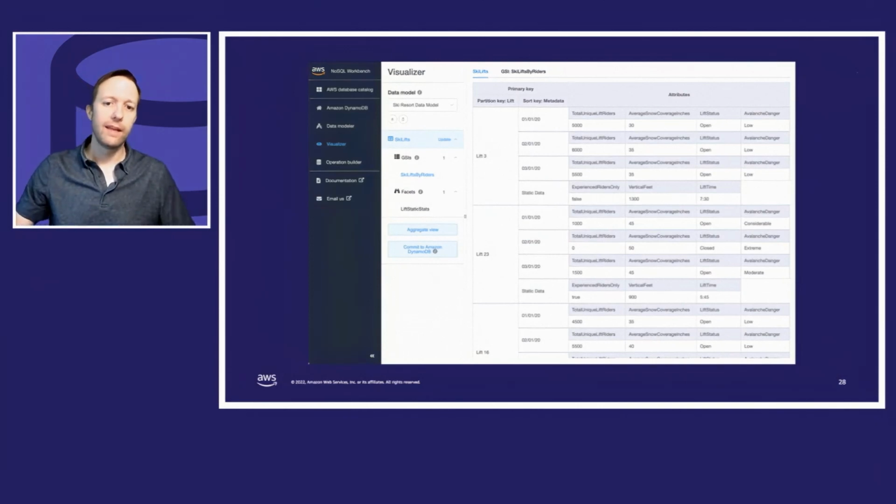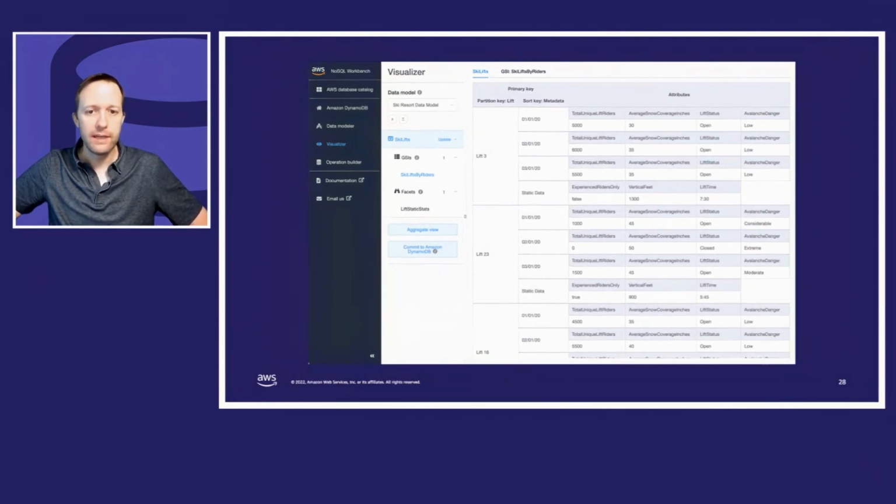This is, well, I like skiing, so I picked this one. You see there's some data about lifts. Lift 3, lift 23, lift 16. And about each lift, we have timestamps of different days, the riders that they had, the snow coverage in inches, and things like that, as well as some static data about that lift itself.